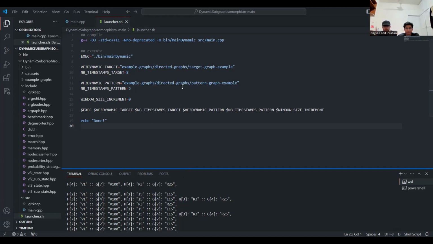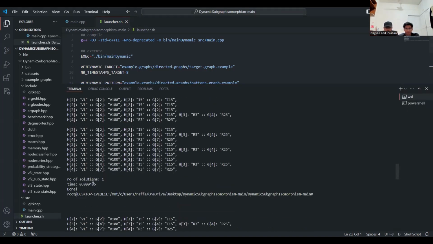The output given by the code, represented by the number of solutions here, is the number of matching isomorphic occurrences of the pattern graph on the target graphs. The next output is the execution time taken by the code to run, which shows the time efficiency of the code given by Oberoi.